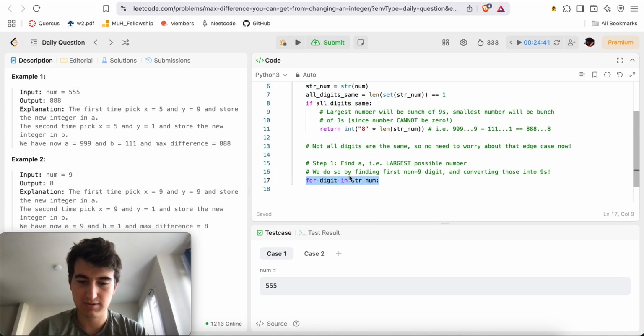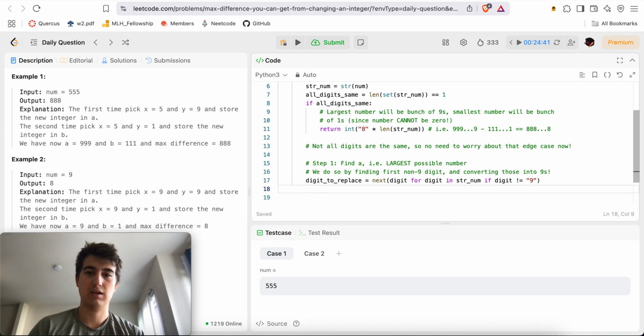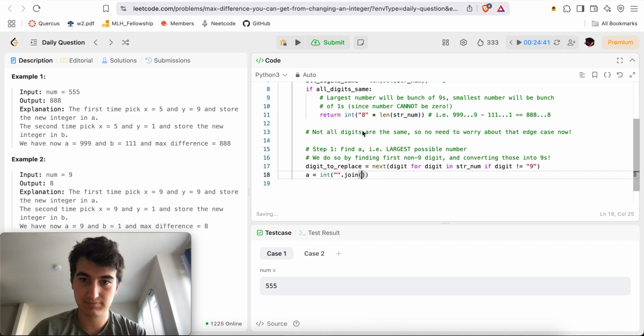So we'll say digit to replace is equal to next of digit for digit in str_num if digit doesn't equal 9. A is equal to int of string.join of digit if digit doesn't equal digit to replace, else 9, for digit in str_num.